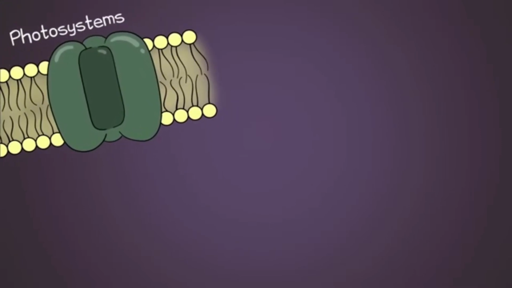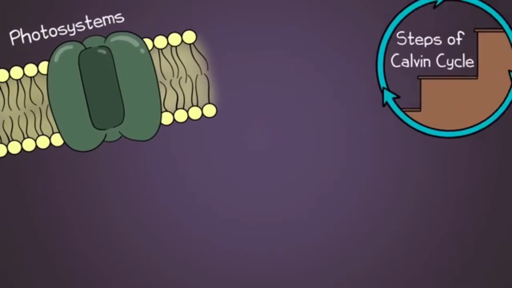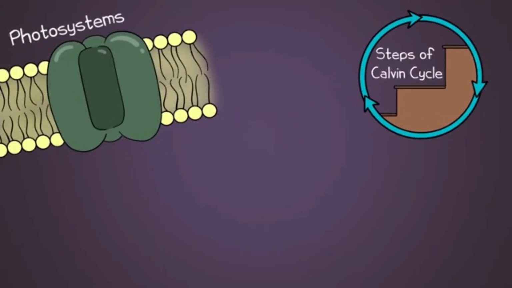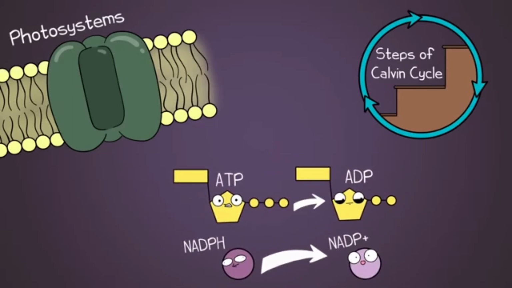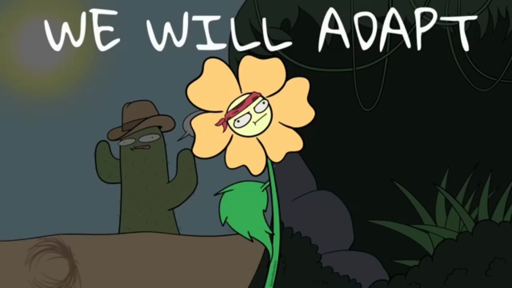You can learn about the photosystems that are in light-dependent reactions, or detail of all the steps in the Calvin cycle, and how ATP and NADPH will be converted to ADP and NADP+, which can then be used again by the light-dependent reactions. But before we end our short video, we do want to mention that plants have some amazing adaptations that can help them perform photosynthesis efficiently in very different environments.